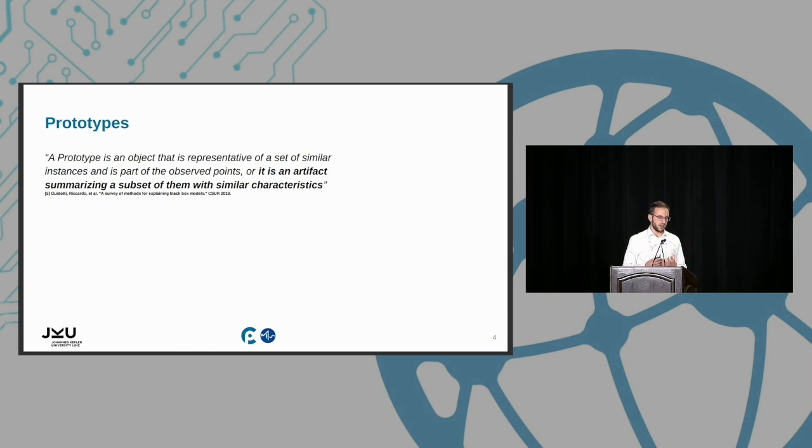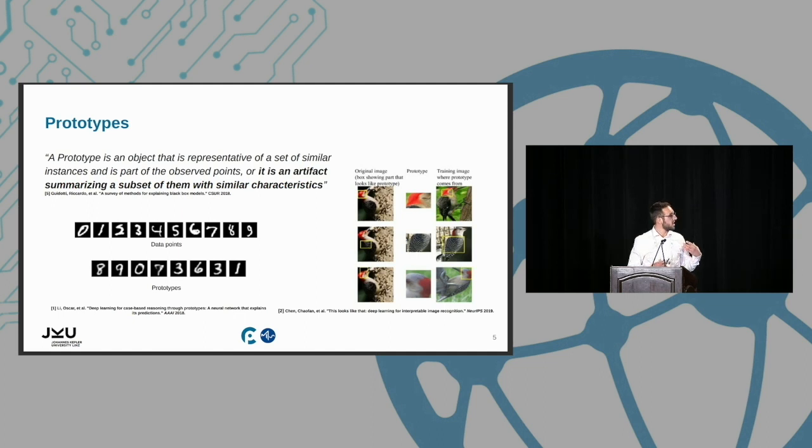In the context of explainable AI, a prototype can be defined as a representative artifact that summarizes subsets of instances from datasets that share similar characteristics. For example, in some studies on the MNIST dataset, prototypes can look like specific digits, as we can see on the left, or even body parts of specific bird species when doing bird classification.